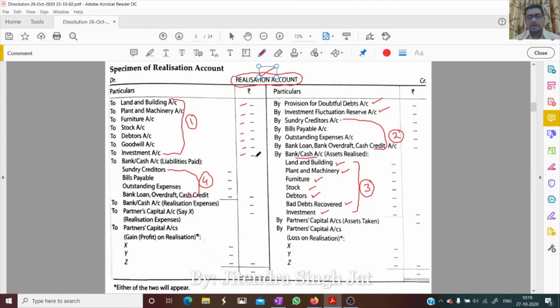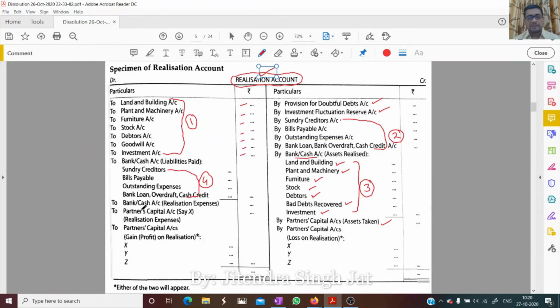Now, suppose at the time of winding up of the business, any partner says that I will take this particular asset. If a partner is taking any asset, then it is recorded on the credit side by the partner's capital account. Like we have sold furniture, it is recorded here by bank, furniture. But suppose any partner says that I am taking furniture, then we do not write furniture here. We write by partner's capital account, assets taken, furniture. Is that clear to everyone? This is the treatment if any partner takes any asset.